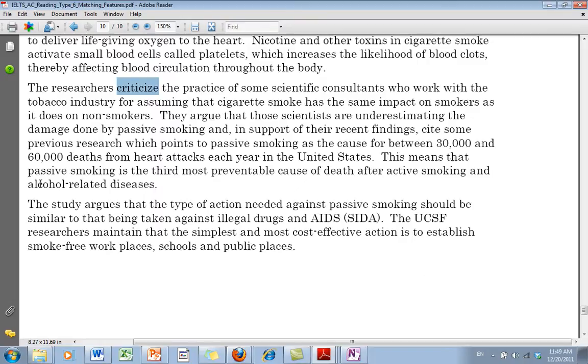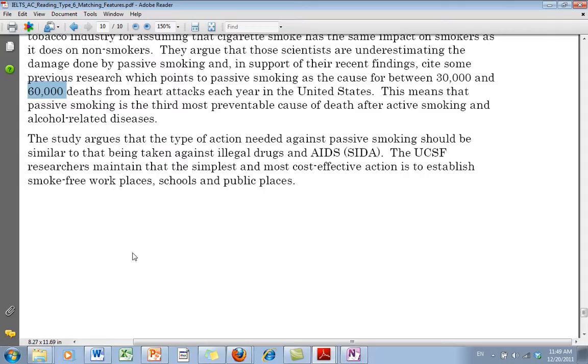Okay, there's some interesting numbers: 60,000, 30,000, 60,000. Okay, so those are important numbers. And the study argues that the type of action needed against passive smoking should be similar to that being taken against illegal drugs. So this deals with the concept of action. So if there were a question about what action can or should be taken, I might go to this area.